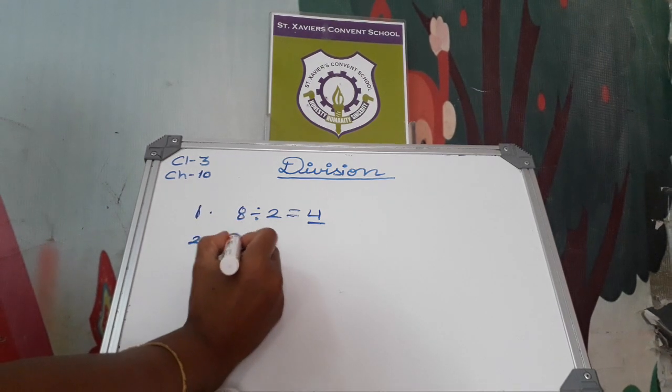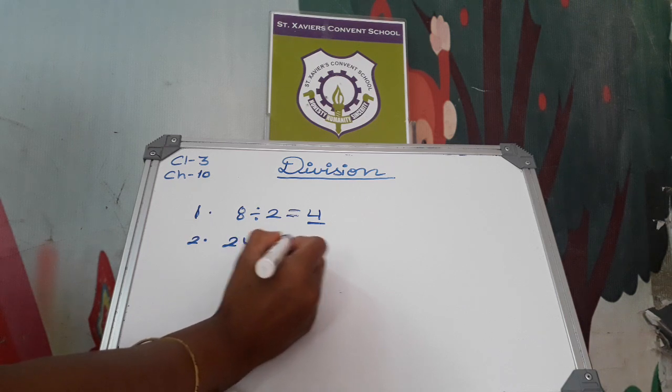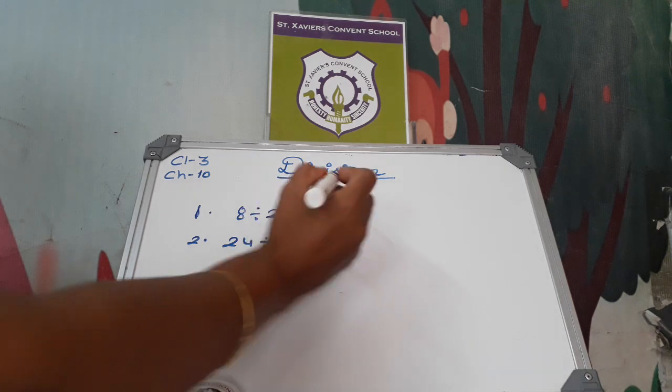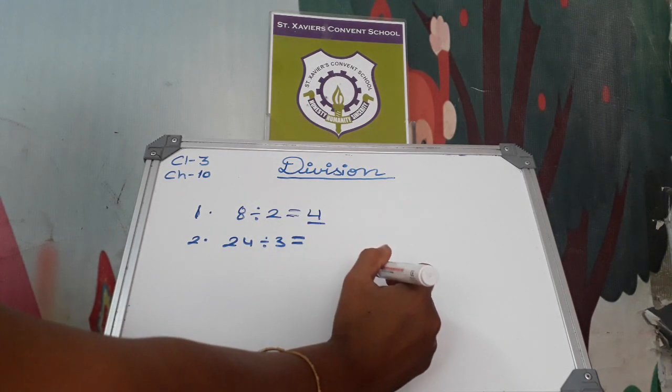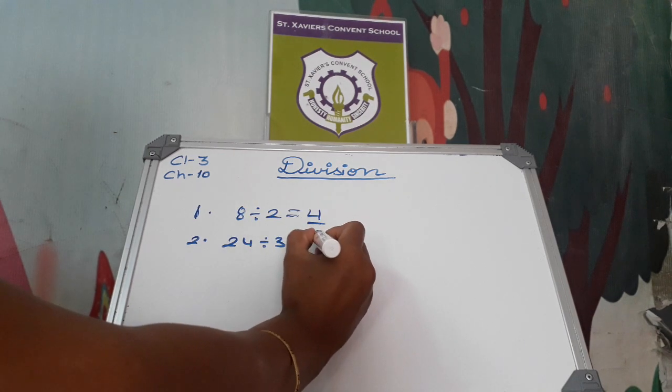Number 2. 24 divided by 3. Now we read 3 table here. 3 ones are 3, 3 twos are 6, 3 threes are 9, 3 fours are 12, 3 fives are 15, 3 sixes are 18, 3 sevens are 21, 3 eights are 24. The quotient will be 8 here.